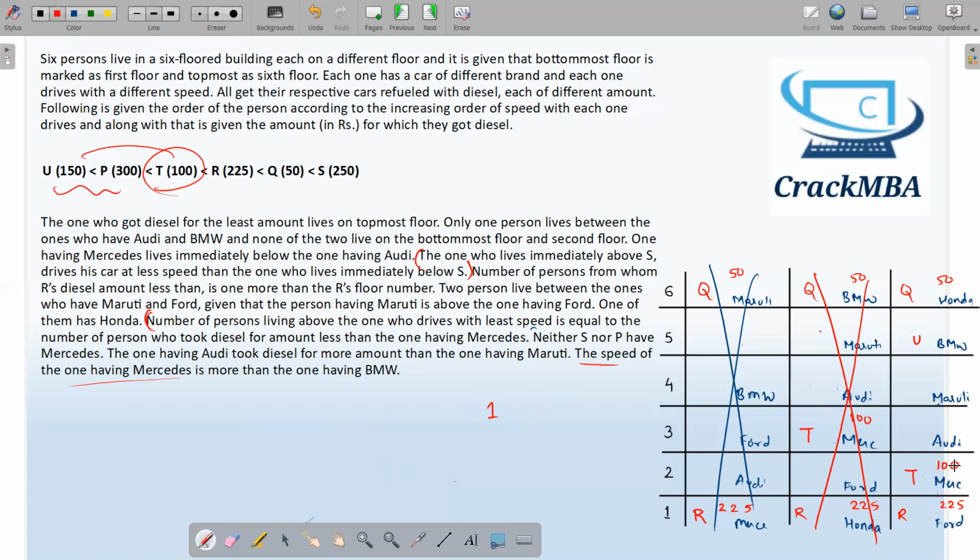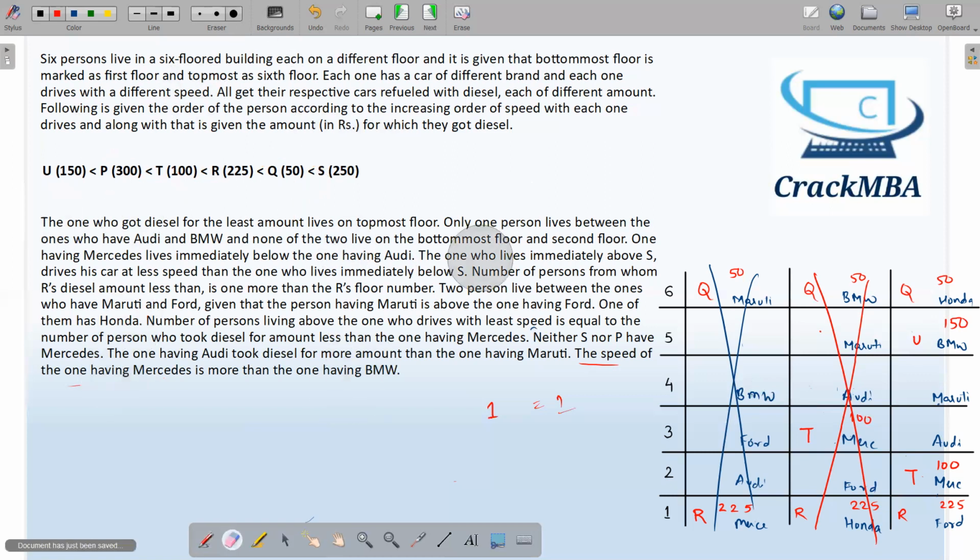So T is 100 and less than T is only 50. So U is satisfying. 1 is equal to 1. The number of persons living above U is equal to the number of persons having a diesel amount less than T, that is 50. Sorry, 50 is less than 100. Only one person is there. So this is satisfying. U will come over here, T will come over here, and U is 150.